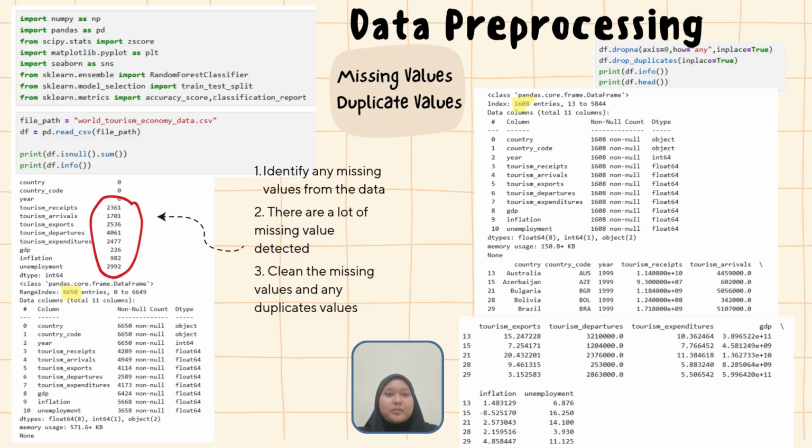For the first step in data pre-processing, we identify any missing values and duplicate values. As we can see in the red circle here, a lot of missing and duplicate values were detected. So we cleaned the data using the command given, and we can see that there are only 1,608 entries after cleaning rather than 6,650 entries.